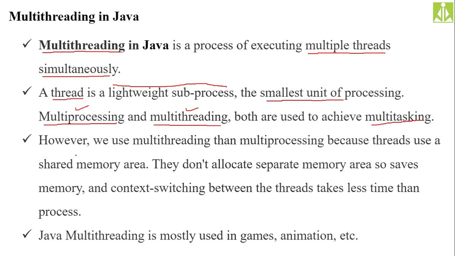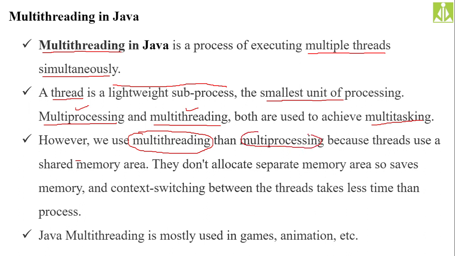However, we use multi-threading rather than multi-processing, because threads use a shared memory area. So using multi-threading is advisable over multi-processing. There are different reasons why we have to go for multi-threading over multi-processing.